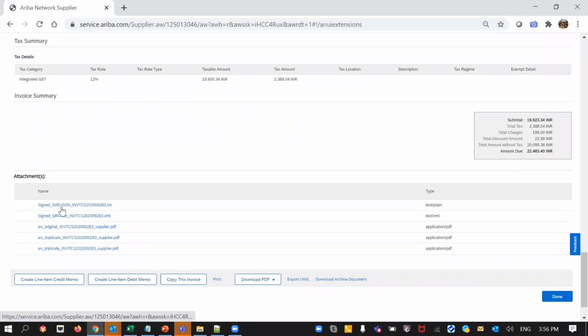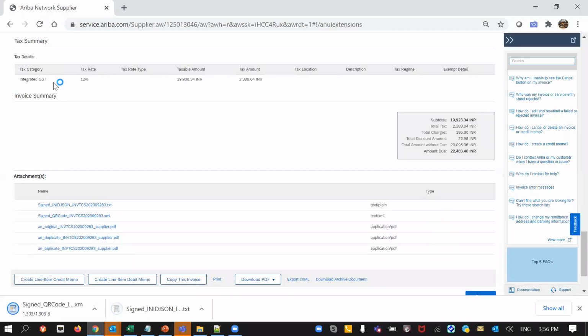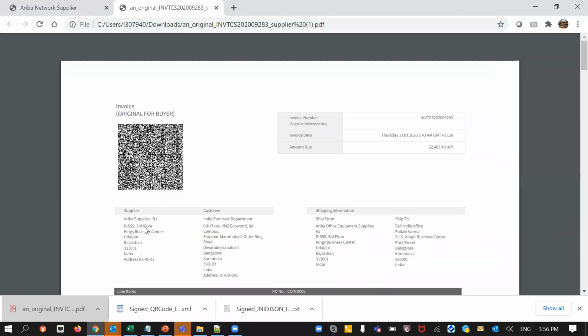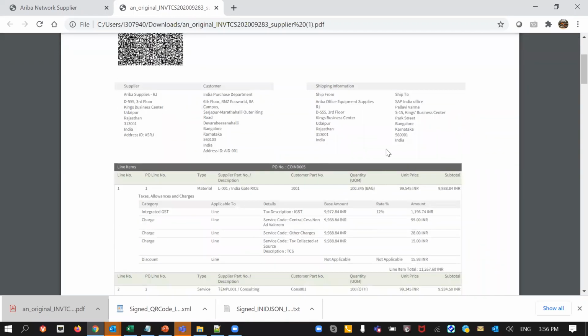We got a signed JSON file. We got a QR code file. We got the original invoice, duplicate and triplicate PDF of the invoice. So all of these we got from the tax authorities. Let me just download them and show how they look. So this is the invoice PDF that we have generated using the information which we got. For example, there is this QR image, and then there are the buyer and supplier details.